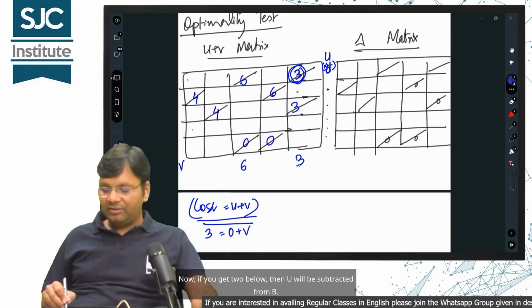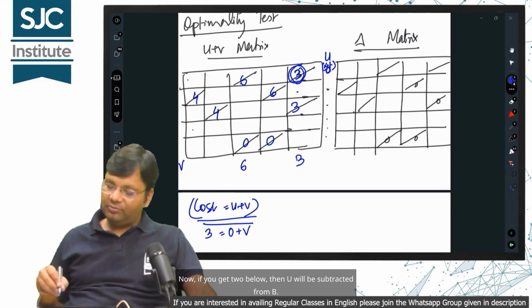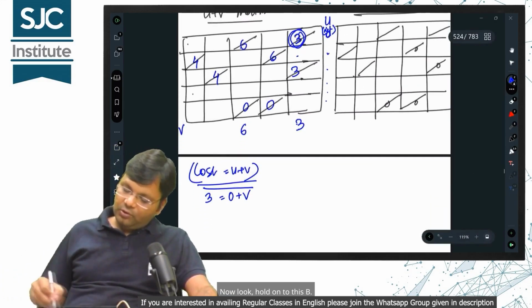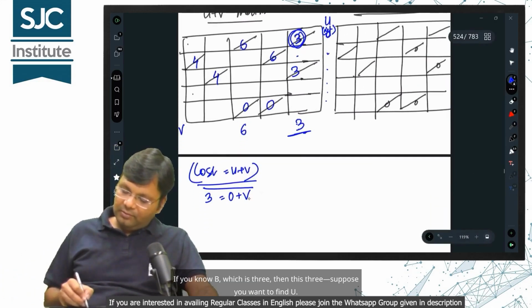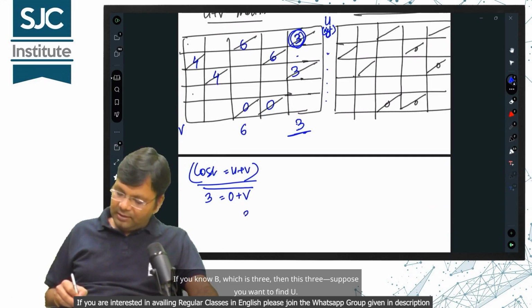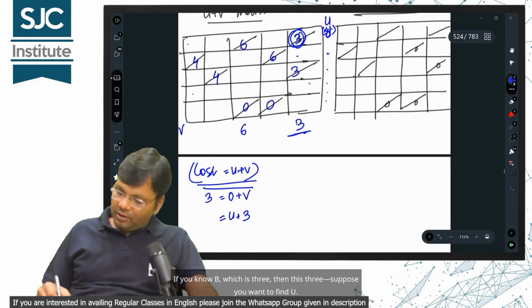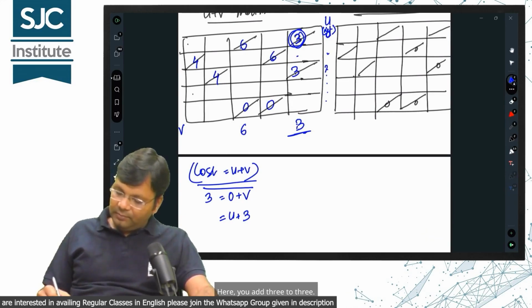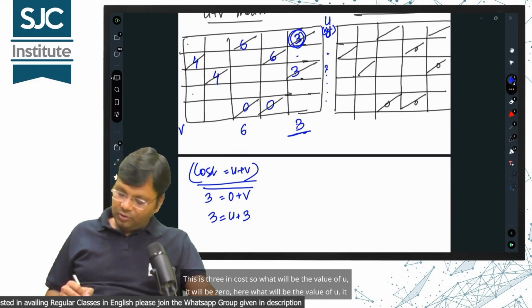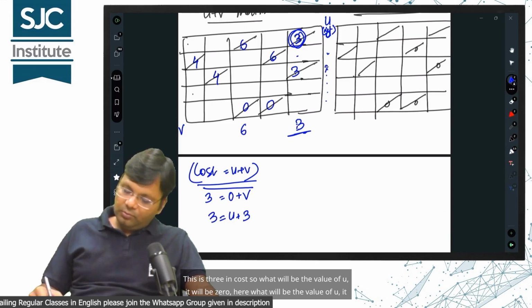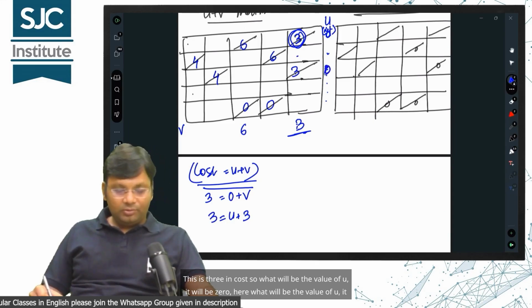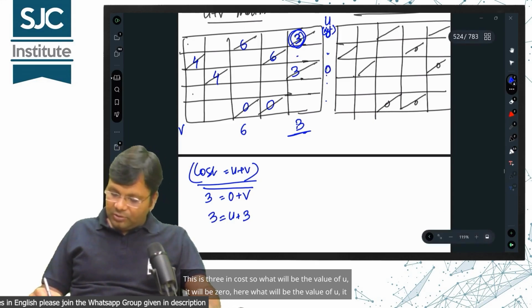Now, if you go below, then V will be subtracted from the cost. Now look, hold on to this V. If you know V, which is 3, then suppose you want to find U. Here, you subtract 3 from 3. This is 3 in cost, so what will be the value of U? It will be 0. Here, what will be the value of U? It will be 0.